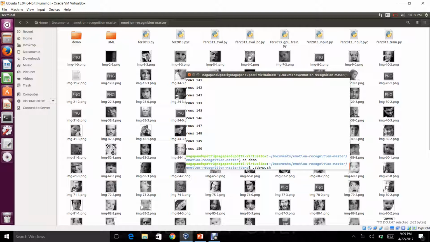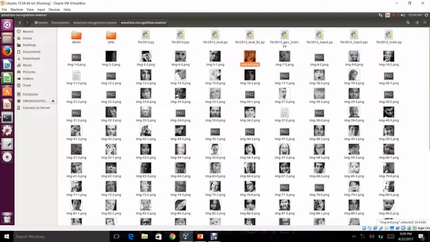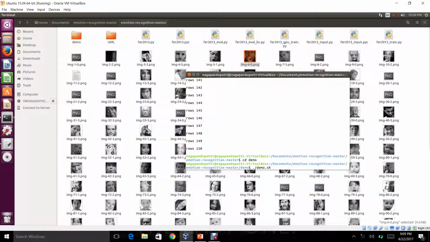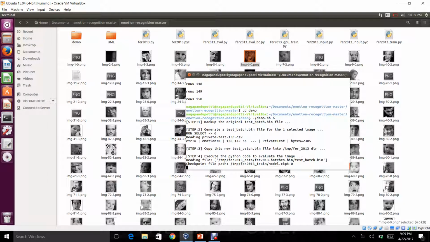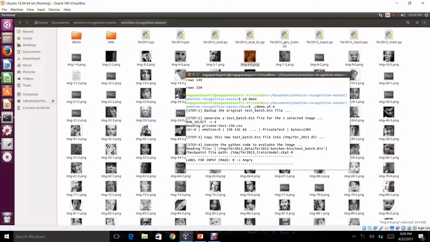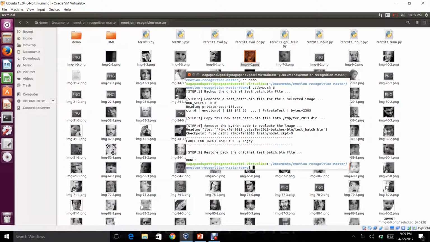Let's say this image 6, he's basically angry. So let's pass this image as the input to our convolutional neural network and see what it predicts. I'll pass the image number 6 here. Awesome. We got the output as angry. So our model predicted that he's angry, and it's correct.